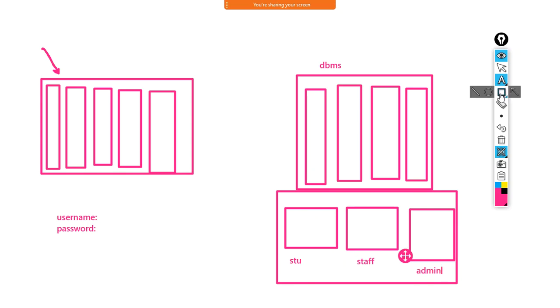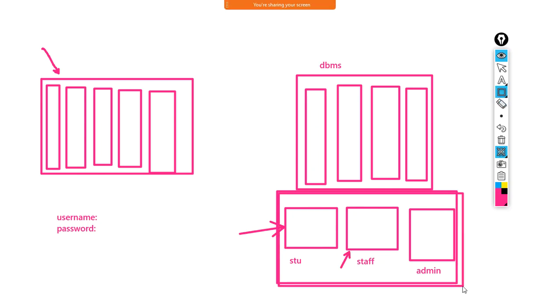So when a student tries to access the data, he will only be able to see this much data. He won't be able to see the data of admin, he won't be able to see the data of staff, which is very nice. We can keep the data secure like this. So this is what we mean by role-based system, and here the staff can access this much data and the admin can access this much data or the whole data as provided according to the DBA, database administrator.